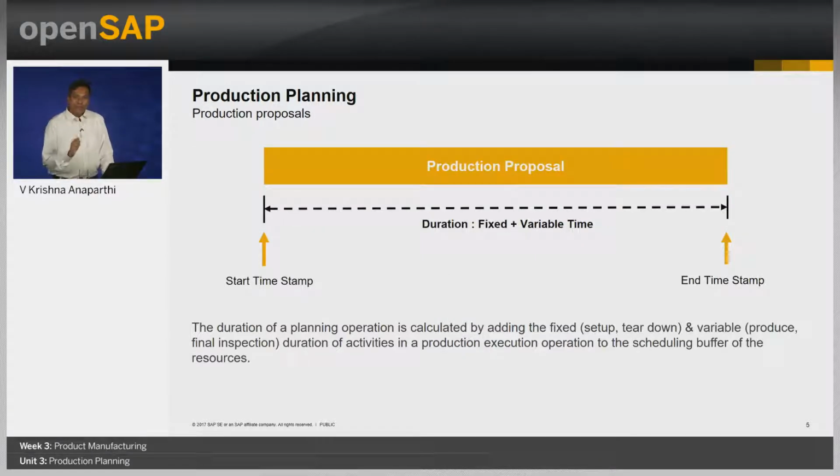Now, once a production proposal is created, how exactly is the duration computed? The duration is computed by adding the fixed and the variable duration of activities in the production execution operation. Setup time, teardown time and resource scheduling buffer contribute to the fixed time, whereas the produce and final inspection contribute to the variable time.